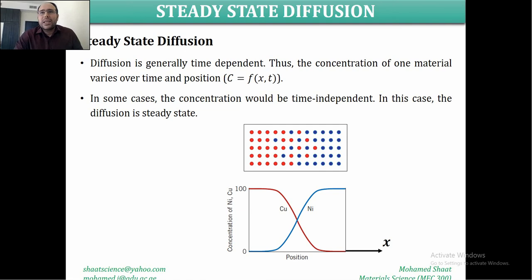But simply we can understand the diffusion as the change of the concentration of one material substance inside the material structure. And we discussed the composition and the concentration in chapter 4. In case we have an alloy that is made of two elements, we can simply calculate the concentration of one element with respect to the concentration of the other element within this alloy.